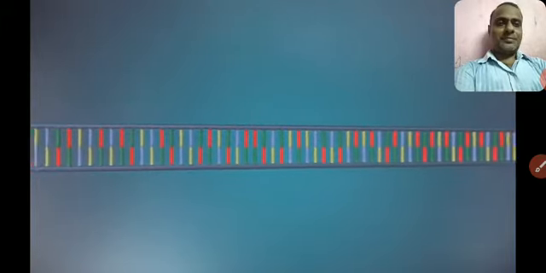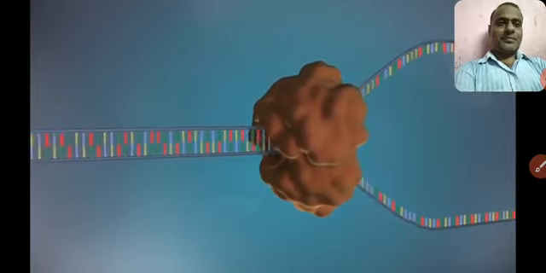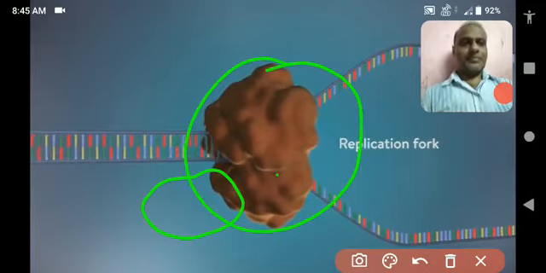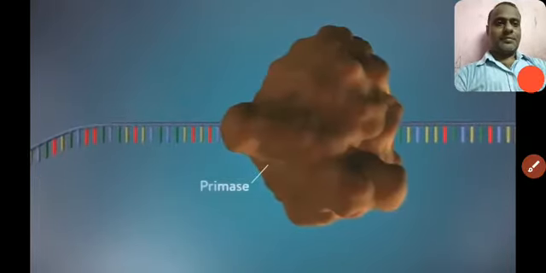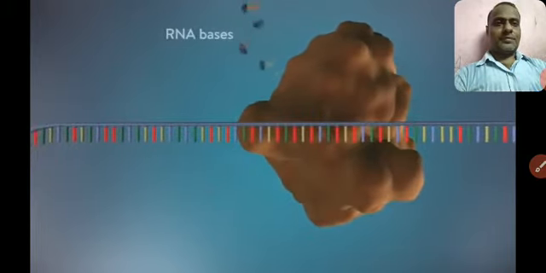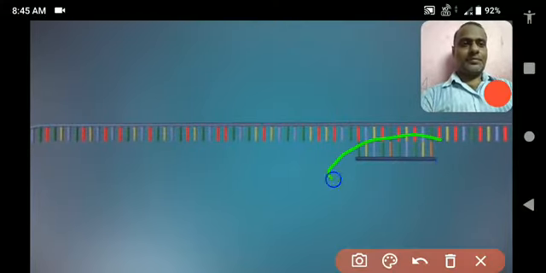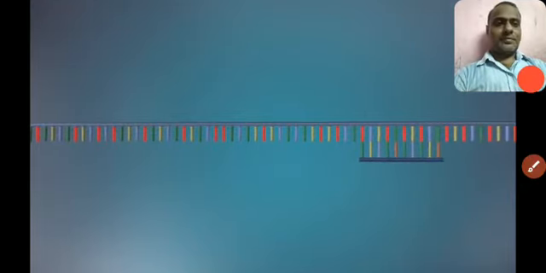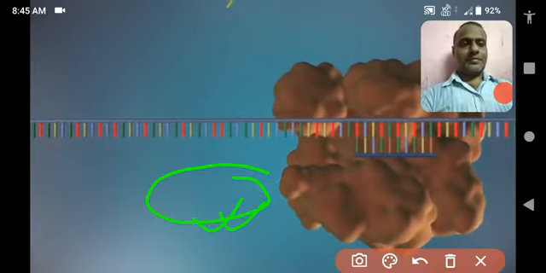The first step in DNA replication is to separate the two strands. This unzipping is done by an enzyme called helicase, and results in the formation of a replication fork. The separated strands each provide a template for creating a new strand of DNA. An enzyme called primase starts the process. This enzyme makes a small piece of RNA called a primer. This marks the starting point for the construction of the new strand of DNA. An enzyme called DNA polymerase binds to the primer and will make the new strand of DNA.